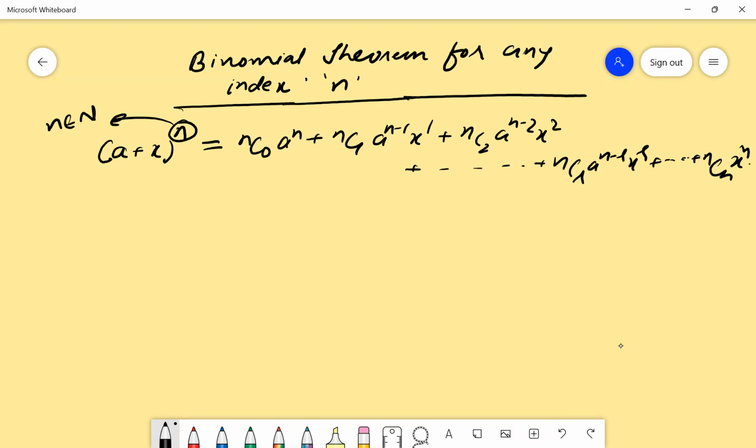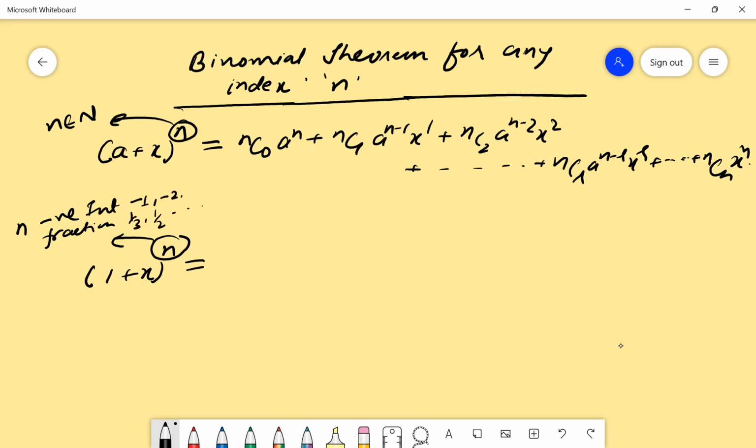Now, what we are supposed to expand at present is (1 plus x) to the power n, where n is not a natural number. It can be a natural number, but you need to assume that n can be a negative integer like minus 1, minus 2, or a fraction like 1 by 3, 1 by 2, a proper fraction.